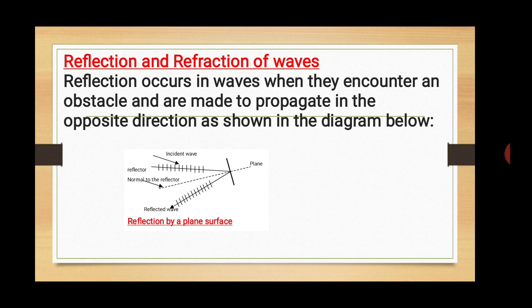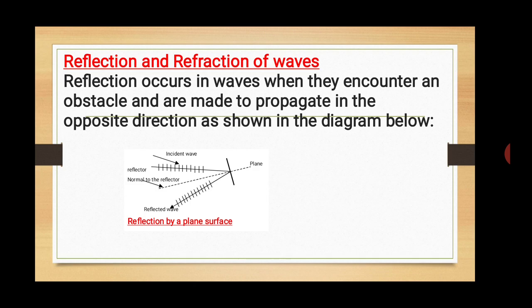Reflection occurs when a wave encounters an obstacle and is made to propagate in the opposite direction, as shown in the diagram below. It's as if you are in front of a wall, a wave is propagated, and the wave goes and hits the wall. The bouncing back of the wave, because reflection takes place when the wave cannot penetrate the obstacle.